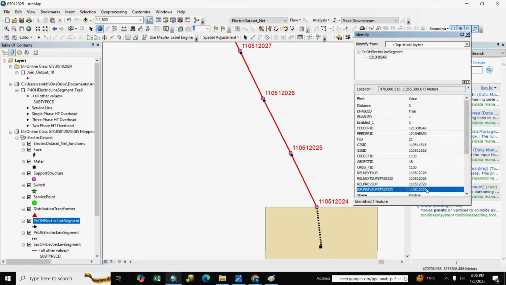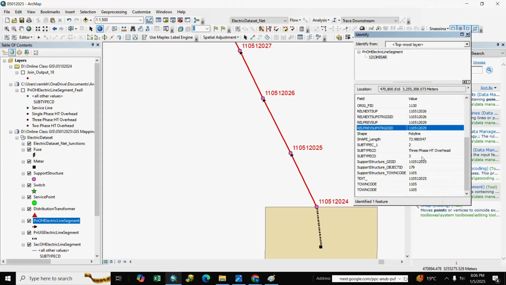You see here 19, but previous pole is 15. So here is wrong.